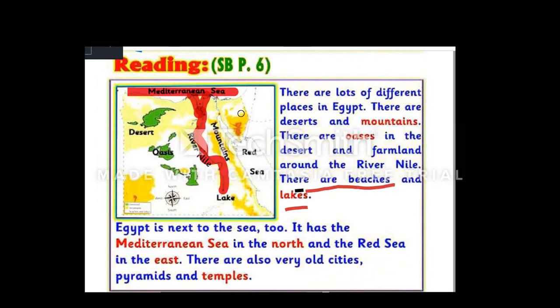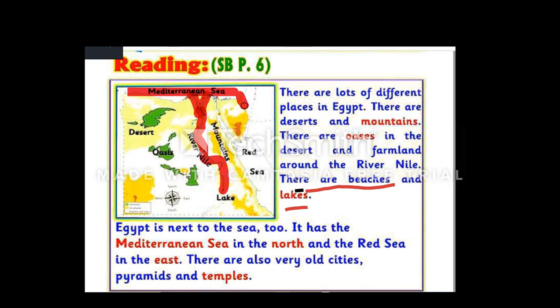And now, let's talk about peninsula. Peninsula is land with water around most of it. What is this place called? This place is called Sinai Peninsula. Sinai Peninsula has water around most of it.